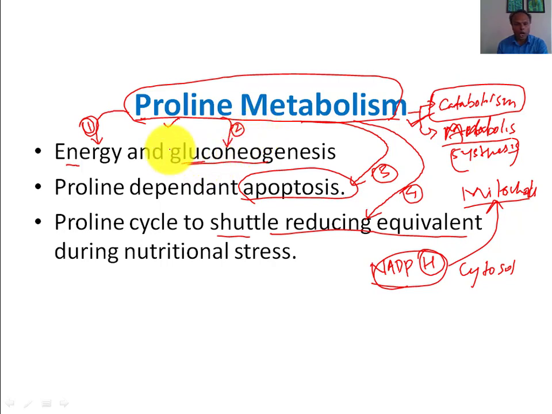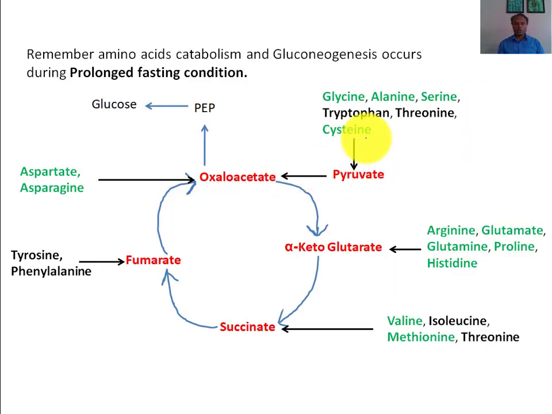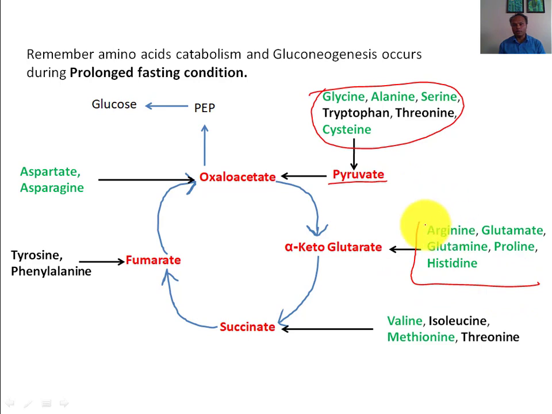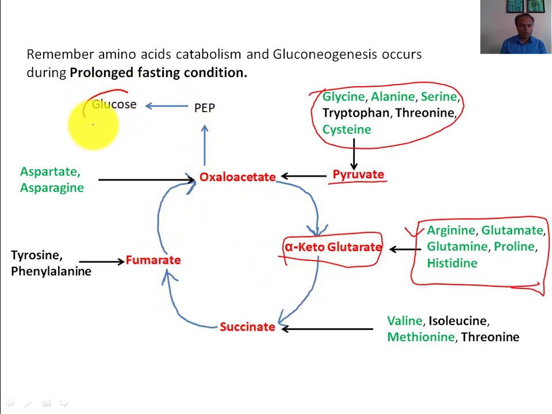Now let's talk first about how proline joins the Krebs cycle to form glucose. We have already done all these amino acids, how they form pyruvate, then oxaloacetate, and ultimately glucose. Now here, five amino acids, you can see six amino acids are here, will join the Krebs cycle as alpha ketoglutarate, and this alpha ketoglutarate will ultimately be converted into glucose.